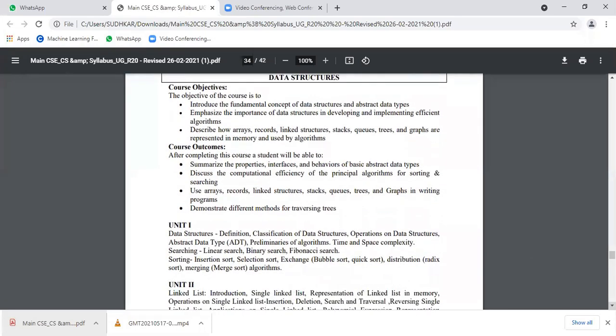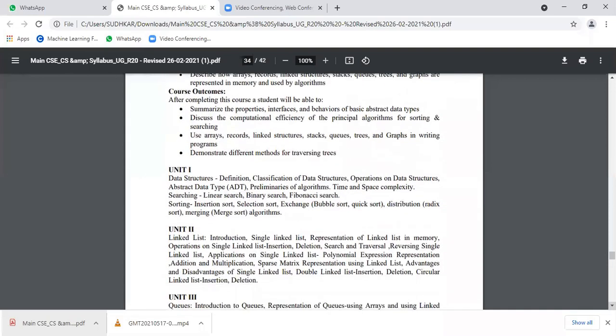Okay, just see the syllabus. In this class, I'll tell you the overview of the syllabus of the subject. Next class, I'll go to the clear explanation from unit 1 onwards. After the unit's completion, I'll provide you material also.